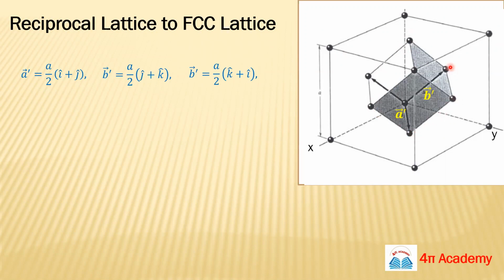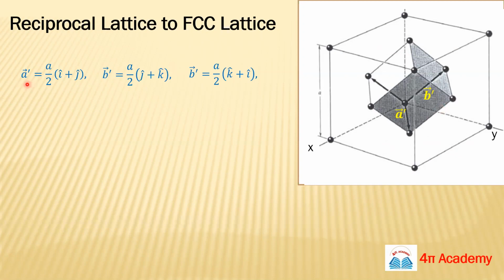These are the atoms at the face locations. So we will draw a cube by connecting all the face atoms. So this is also a cube now, a smaller cube, and using this cube we can